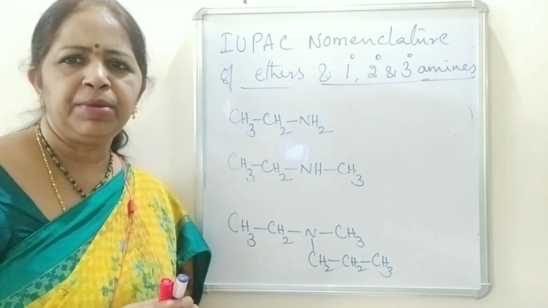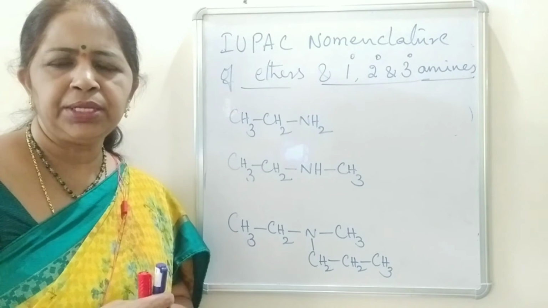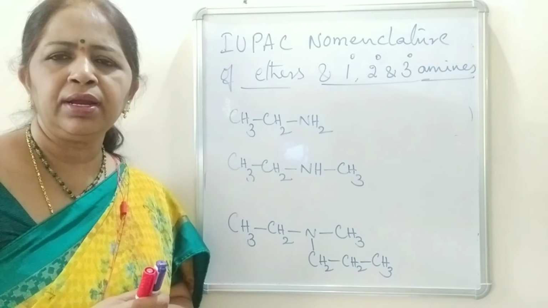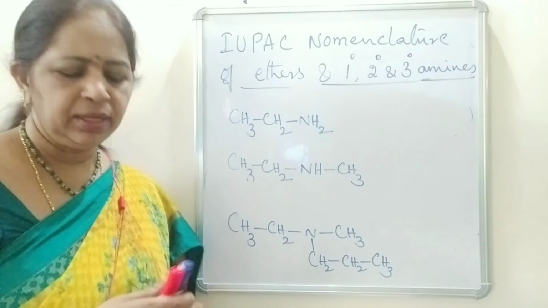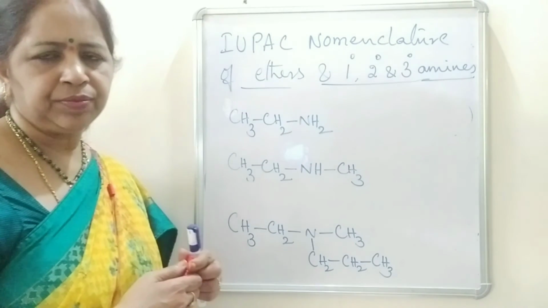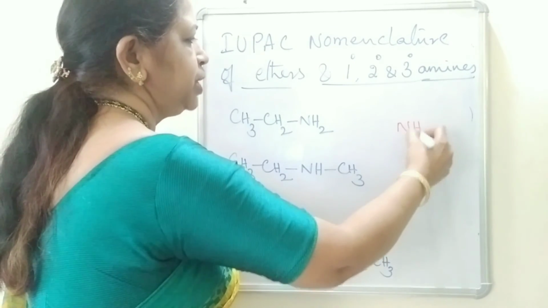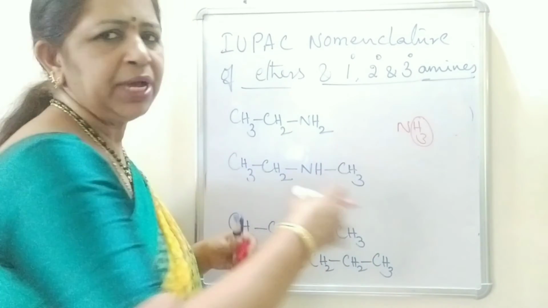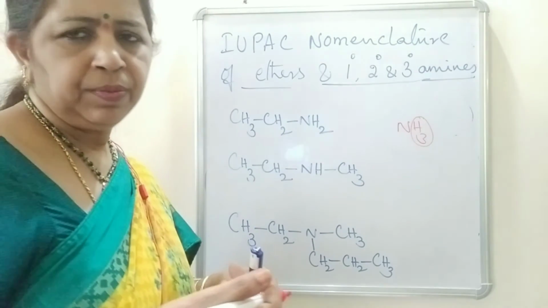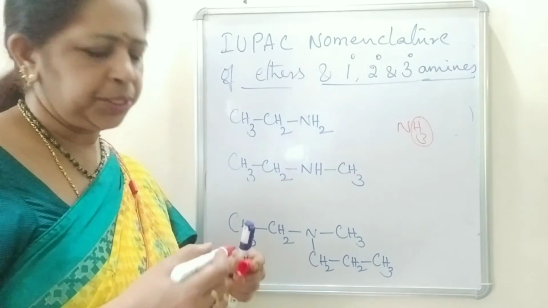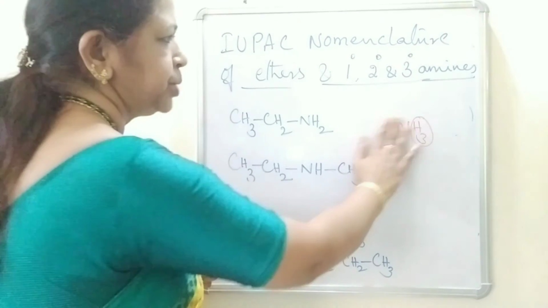Okay, students. Now let us see the nomenclature of amines. What are amines? Amines are the alkyl derivatives of ammonia. On the ammonia, there are hydrogens. NH3 is the formula of ammonia. If these three hydrogens are substituted by alkyl groups, then we get primary, secondary and tertiary amines depending on the number of alkyl groups. Okay students?